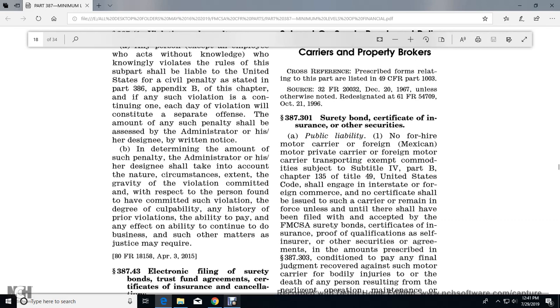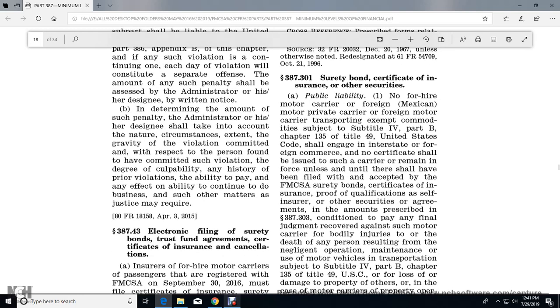with the foreign commerce with the no certificate shall be issued with the certificate remaining force and left until they shall have then filed with the unaccepted by the Federal Motor Carriers of the Administration surety bond the certificate insurance proof of the qualification self-insurance self-insure other security for the agreement with the amount prescribed in 387.303 with the condition of the pay of the final judgment recovered against any of the trust motor carrier for bodily injuries, or for the death of any of the person resulting from the negligent operation mainly for the use of motor vehicles